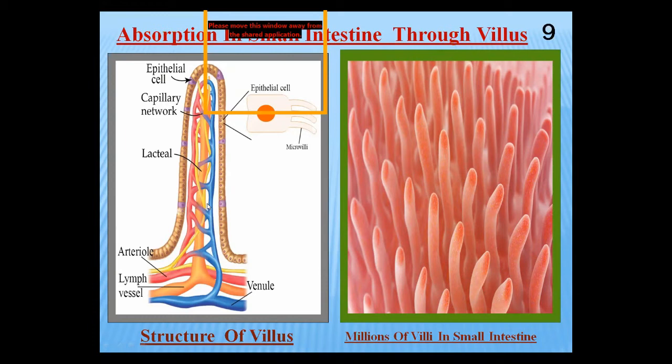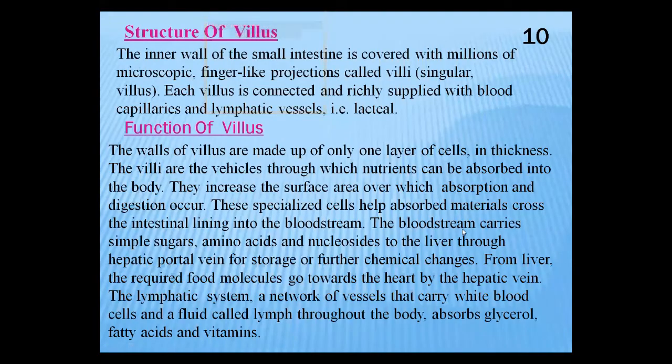But first, these nutrients are carried with the help of blood towards the liver. Why are they taken towards the liver? Observe why. With the help of the hepatic portal vein. You know, students, we have already discussed this in the frog. Like the frog, we have a portal system in our body, and this portal system is very important because the hepatic portal vein takes these nutrients to the liver for storage and for further chemical changes.